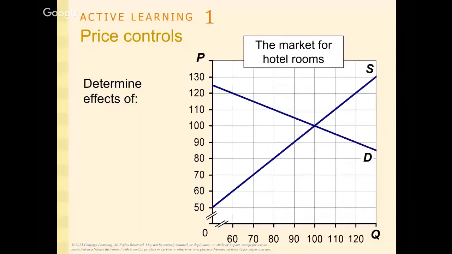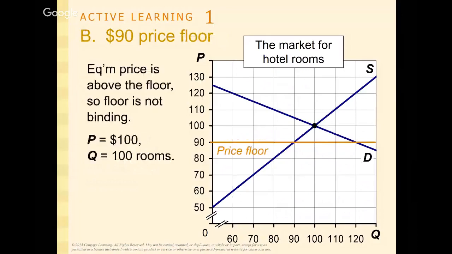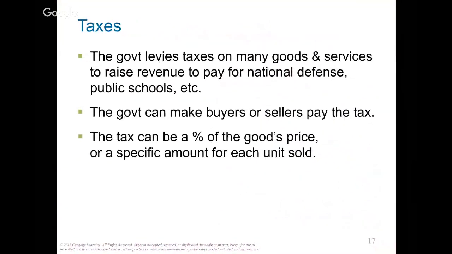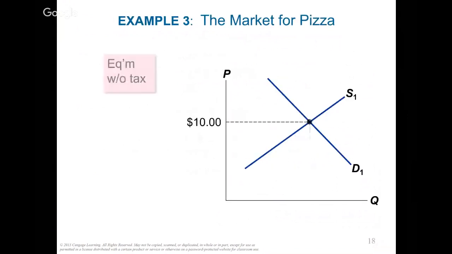All right, so let's get to tax. Remember we said before, think of tax as the difference between how much the buyer pays and how much the seller receives. So let's suppose we have a market here. We have a market for pizza with no tax right now. The price is $10, quantity is 500.